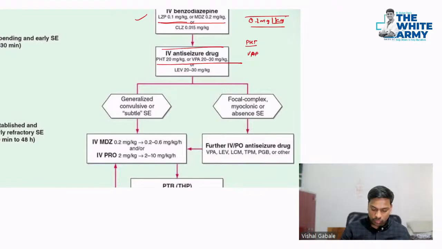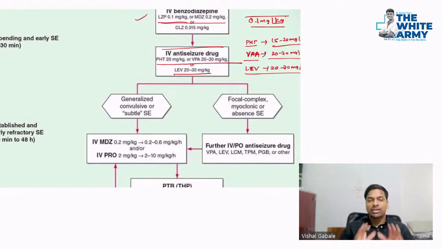For phenytoin, we give 15 to 20 mg per kg, and for valproate, we have 20 to 30 mg per kg. Very important, these two things. And if we give levetiracetam, we give 20 to 30 mg per kg. So I'll just give you an idea that most of the drugs are in the 15 to 30 mg per kg.